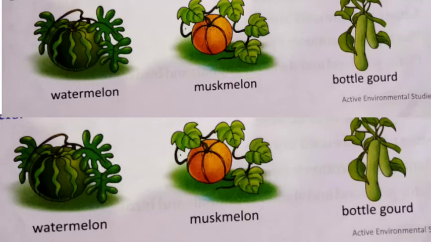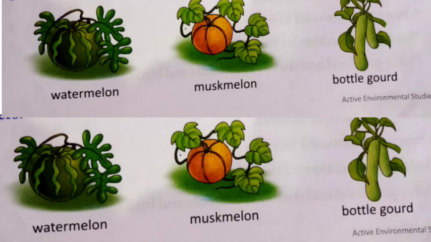Now know some examples of creepers: watermelon, muskmelon, bottle gourd. Watermelon, muskmelon and bottle gourd are the examples of creepers. So you can look easily here. Watermelon, muskmelon and bottle gourd all are weak stem plants and they creep on the ground.